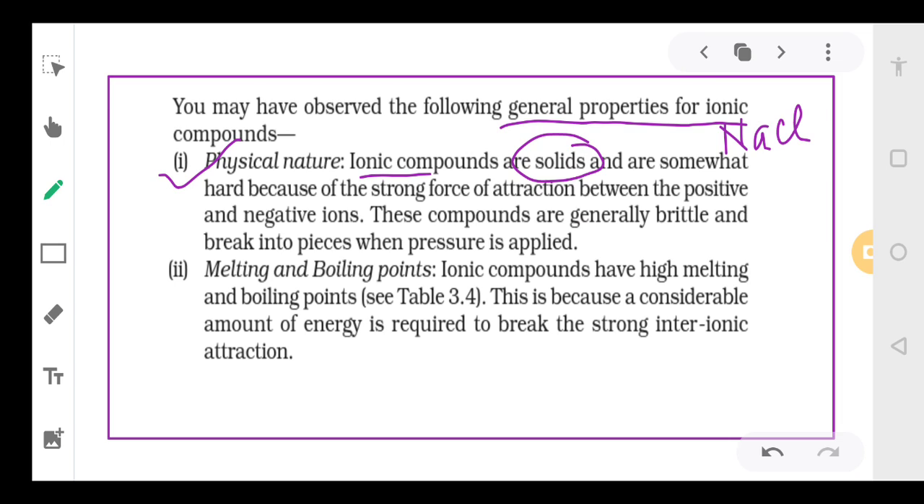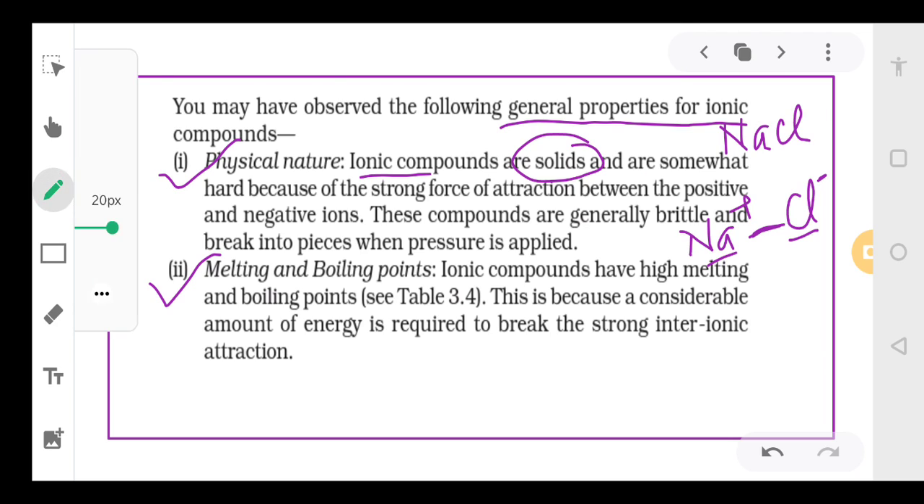Just an example I am taking. Na has a positive charge, chlorine has a negative charge. So there is a strong force of attraction between the positive and the negative ions, and that is why these compounds have strong force of attraction, and because of their strong force of attraction, they are solids. Secondly, since they have very strong force of attraction, they have high melting and boiling points.